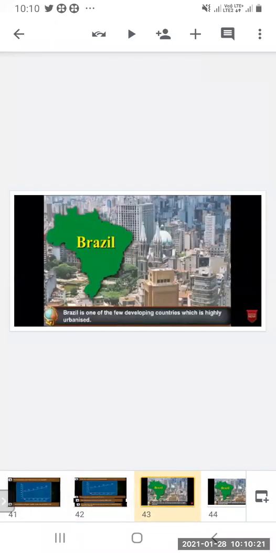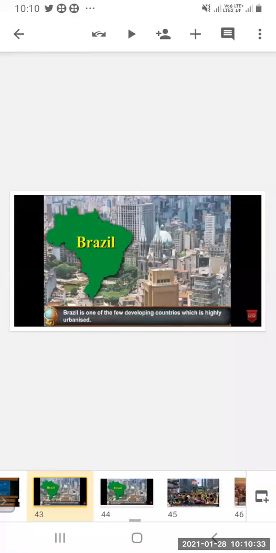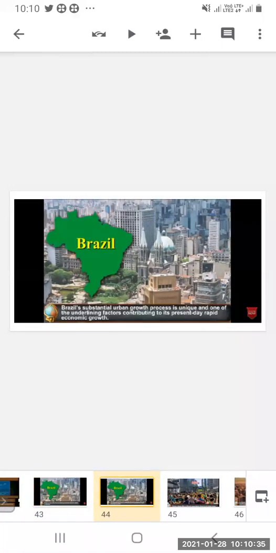Brazil is one of the few developing countries which is highly urbanized. In spite of being a developing country, it is highly urbanized. Brazil's substantial urban growth process is unique, and one of the underlying factors contributing to its present-day rapid economic growth.